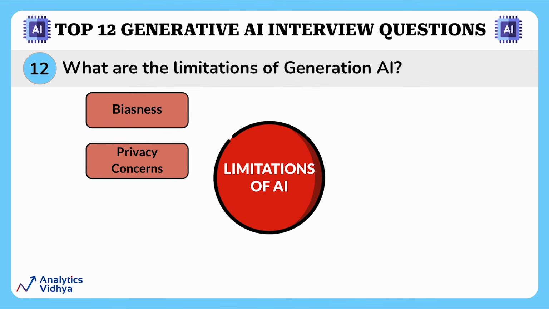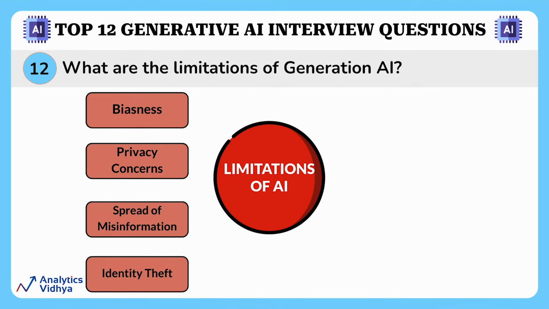Next limitation is privacy concerns. Generative AI can be used to create deepfake content. This includes fake images and videos, and this can affect an individual's privacy and reputation. Not just that, generative AI can also lead to spread of misinformation. GenAI can create realistic looking text and media which may not be true. This fake news has the potential for spreading misinformation among people. GenAI can also be used to forge identities, making it a potential tool for identity theft and fraud.